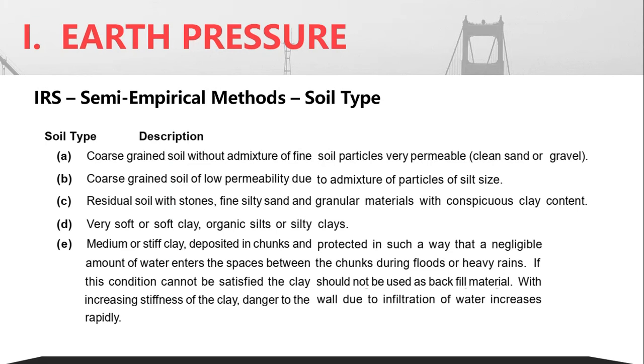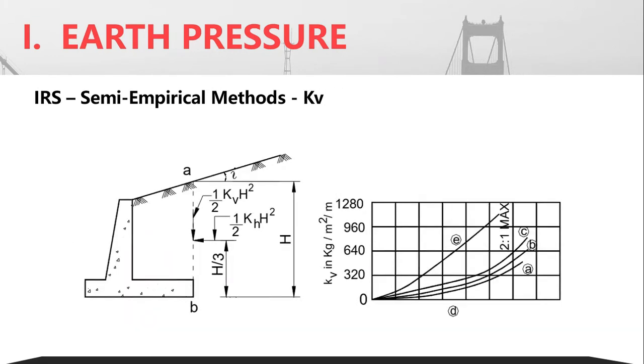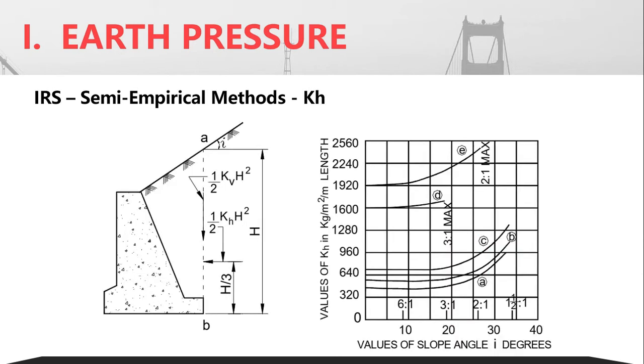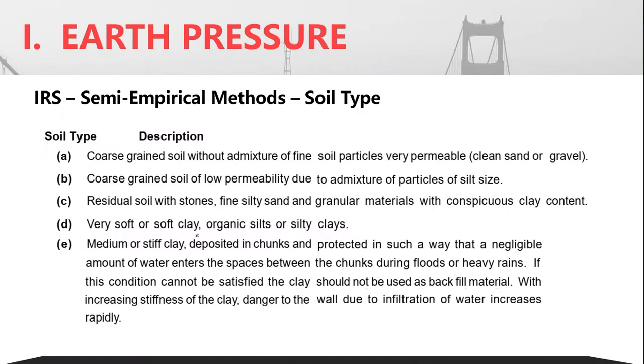Now in these figures, you have been given A, B, C, D and E. These actually represent the different types of soil. A represents coarse-grained soil without admixture of fine soil particles.